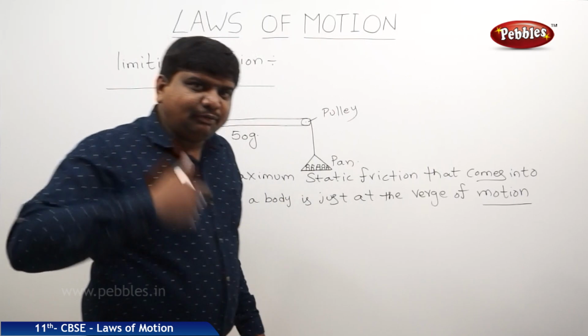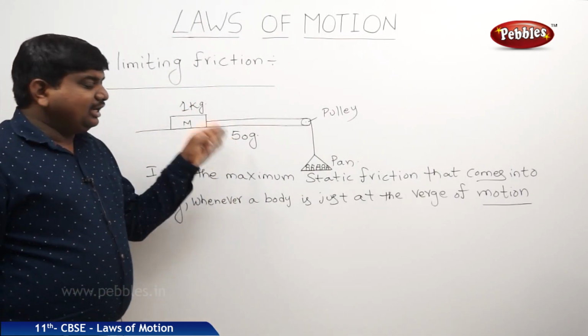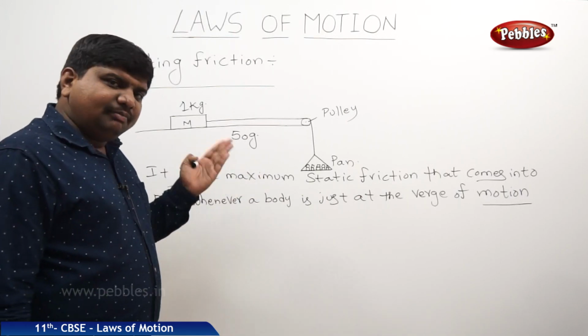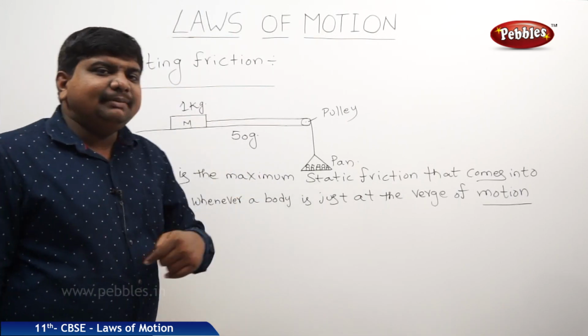When the body is just about to start, up to that point the body can experience static friction. The maximum static friction experienced by the body before it starts to move is called limiting friction.